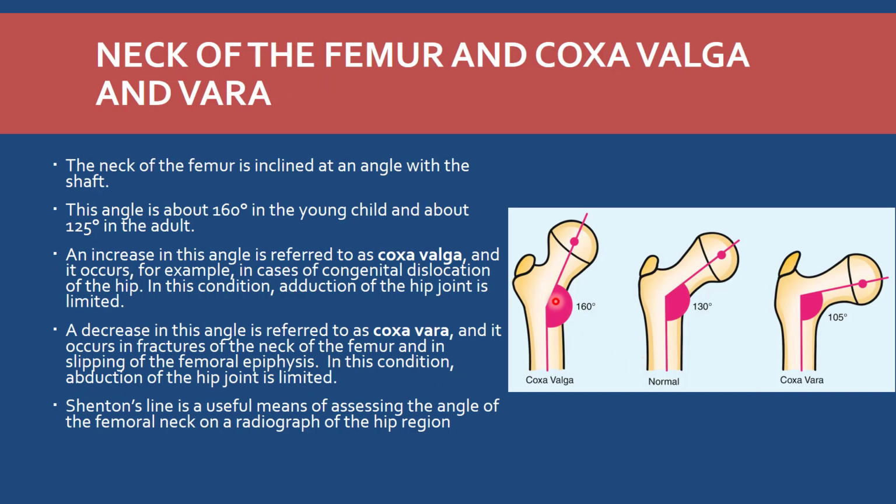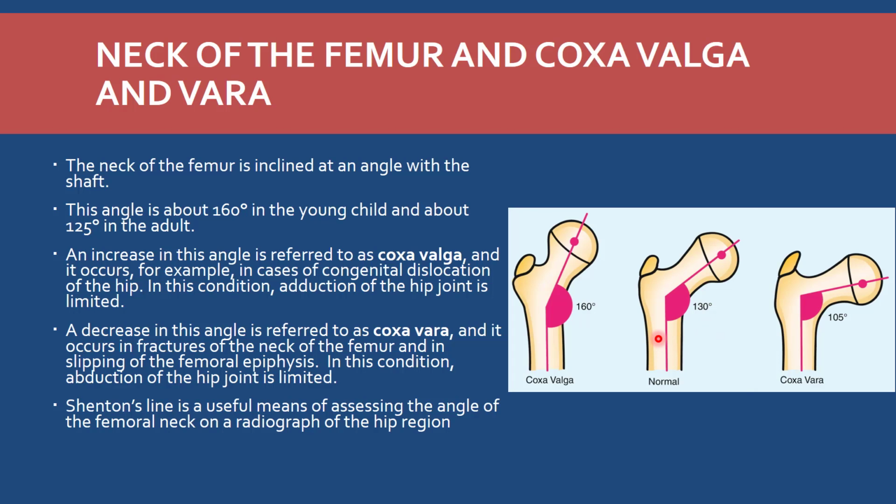Now we will discuss the neck of the femur and coxa valga and coxa vara. See here, this is a diagram of the normal neck and shaft of the femur. This is the head of the femur, this is the neck of the femur, and this is the shaft of the femur. Normally the neck of the femur is inclined at an angle with the shaft. This angle is normally about 130 degrees in adults and 160 degrees in young children.